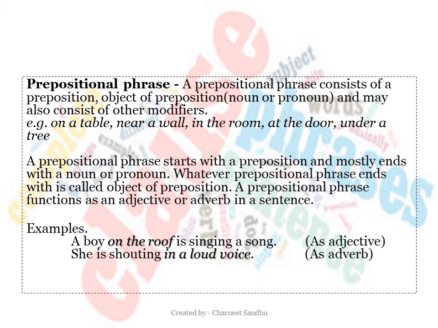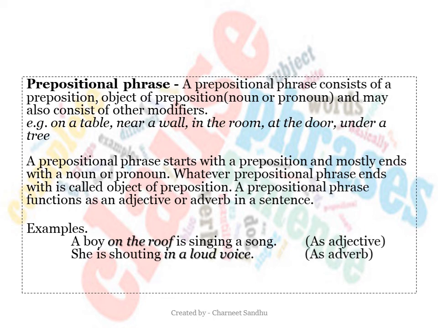Whatever a prepositional phrase ends with is called the object of the preposition. A prepositional phrase functions as an adjective or adverb in a sentence. This we have read while we were understanding the adjective phrase and the adverb phrase.